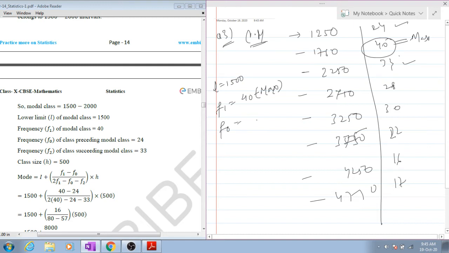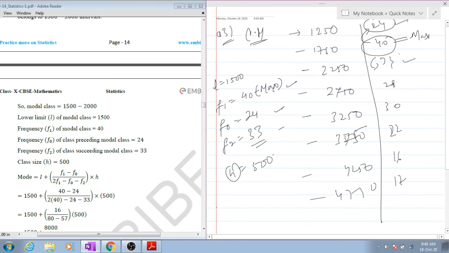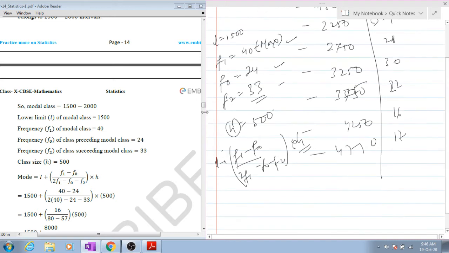F naught is equal to 24, the one before the modal class. F2 is equal to the one after, 33. Clear? And H, your range, is 500. Simply apply the formula now: L plus F1 minus F0 upon 2F1 minus F0 minus F2, into H. You will get the mode.